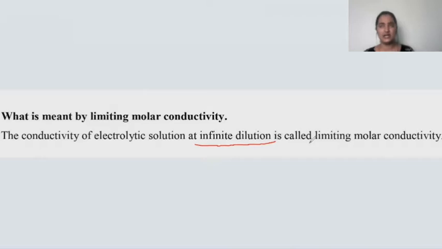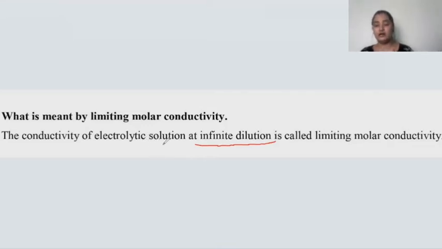Here I'm going to consider an electrolytic solution containing 1 mole of an electrolyte, and I'm going to dilute that solution by adding some more amount of the liquid, like some more amount of water, and I'm going to keep adding it such that the solution will be diluted. As it gets diluted, children, I'm going to carry out the dilution to an infinite rate, and at that point I'm going to measure the conductivity of that electrolyte. If you consider the conductivity of that electrolytic solution at infinite dilution, it will be approaching zero.